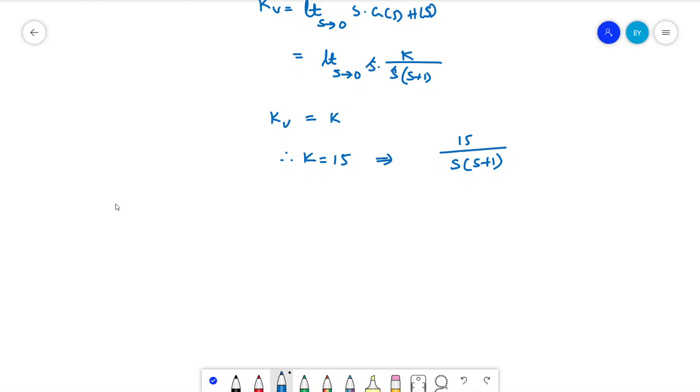So steps in the Bode plot, let us construct the Bode plot.